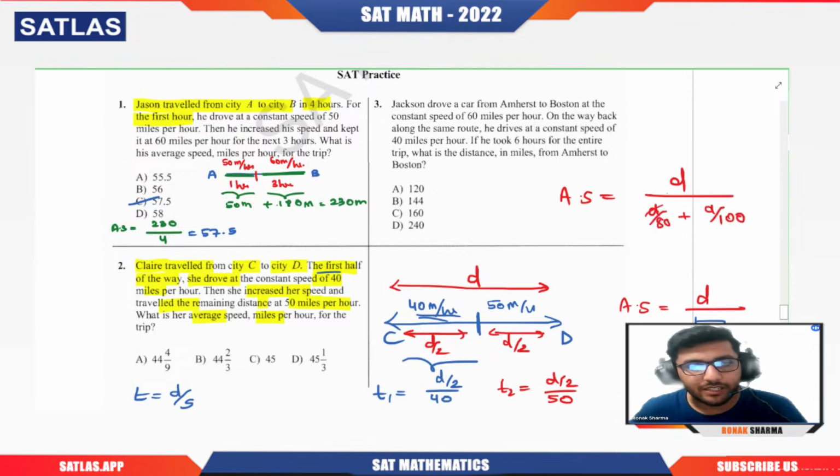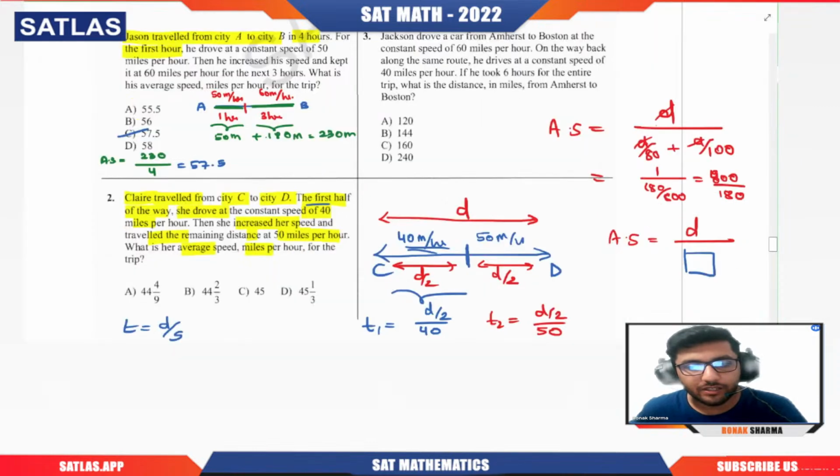d cancels, and here we will get 1. This will be 100 plus 80, 180 by 8000, so that will be 8000 by 180. Now you have to simplify it. Okay. So here if we simplify it, just a second.